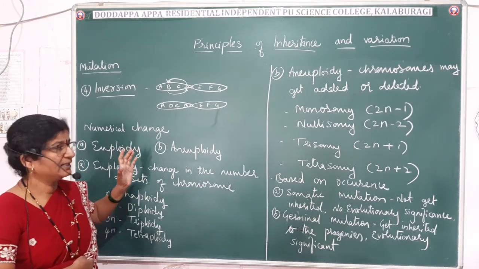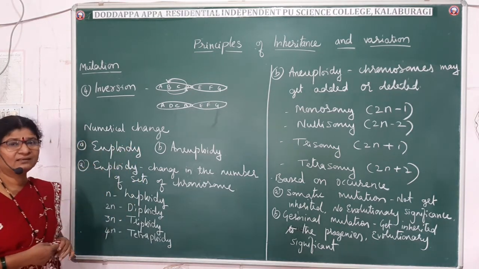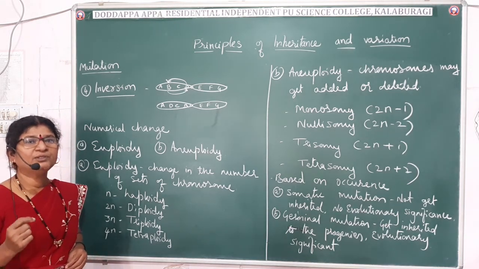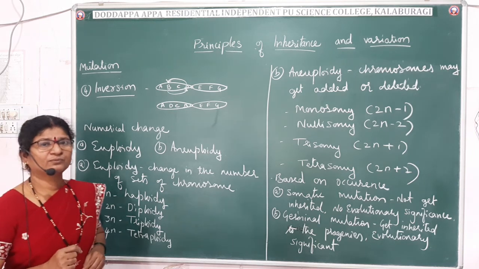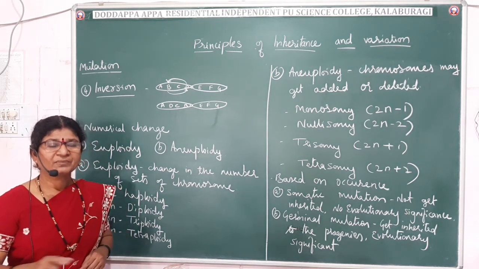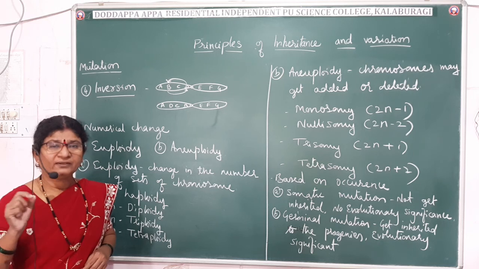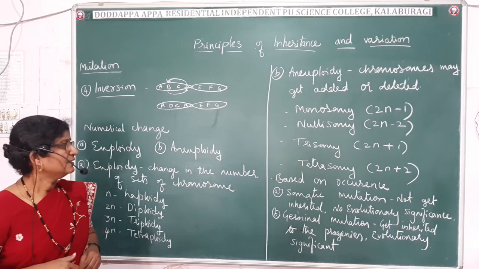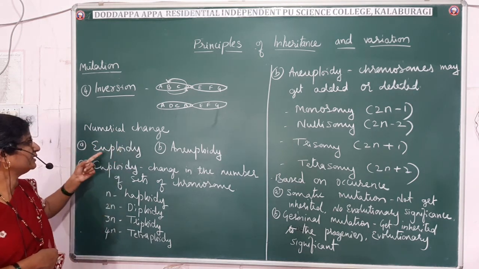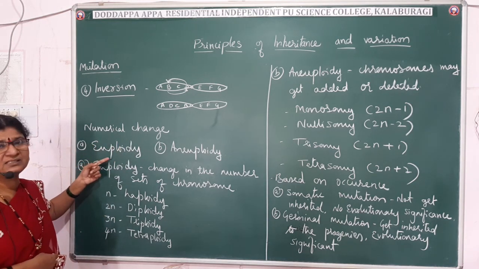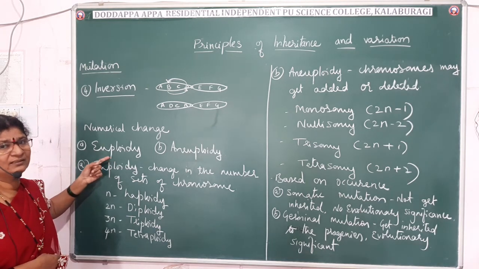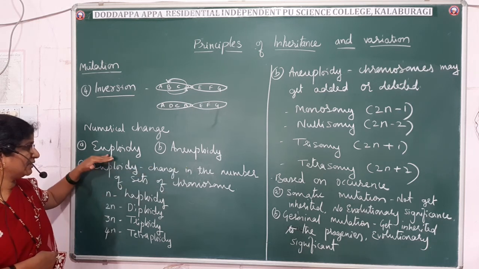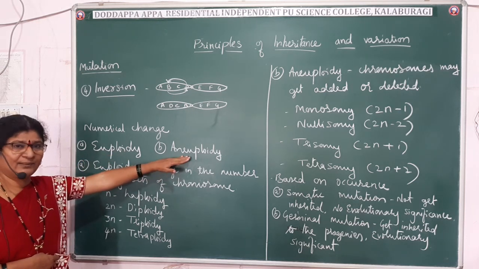Hope that is clear. Now let us go to the numerical changes, that is, change in the number of chromosomes. You know that every individual's chromosomal number is fixed and it is not going to change. If a change occurs, then the characters of an organism will get affected. Here there are two types of numerical changes which occur in the chromosome: euploidy and aneuploidy.